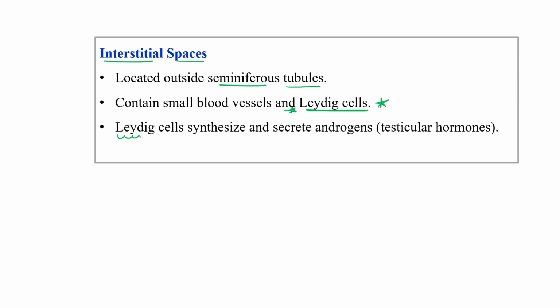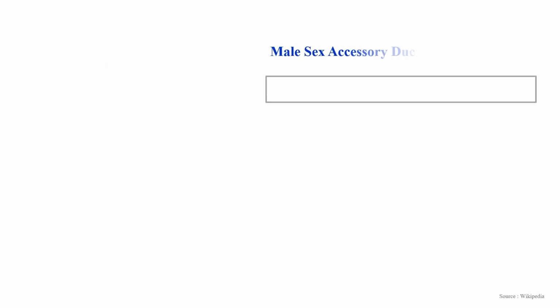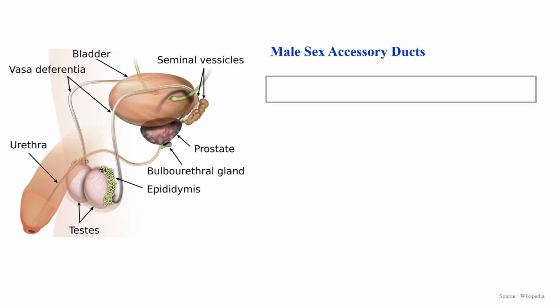Because these cells are mainly involved in the synthesis of a very important male hormone, that is androgen, the testicular hormone. Other immunologically competent cells are also present in this interstitial space. So this is all about the testes.